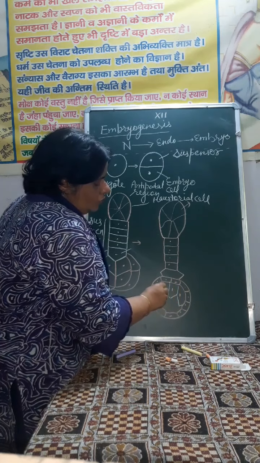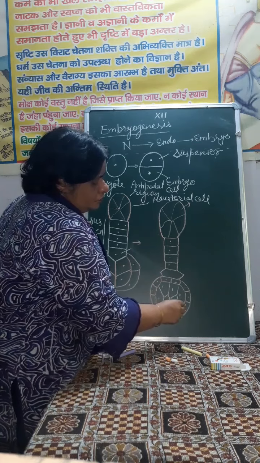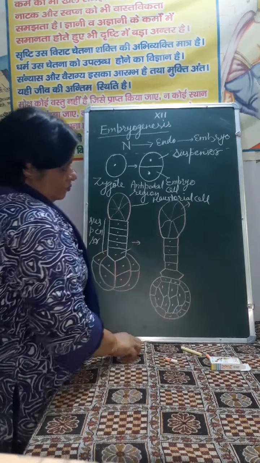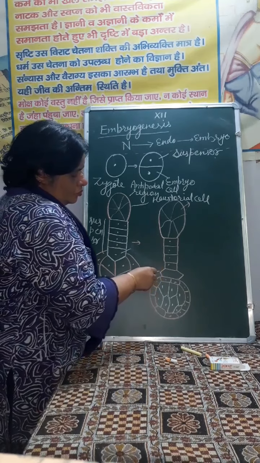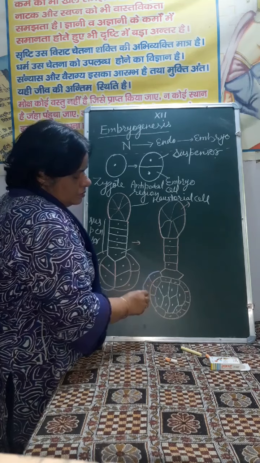All are nucleated cells. Then next, this is the layer of cells.